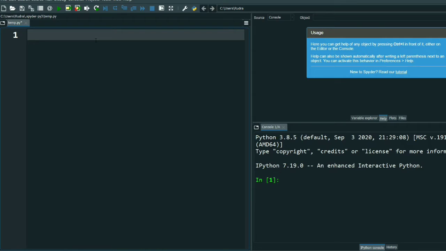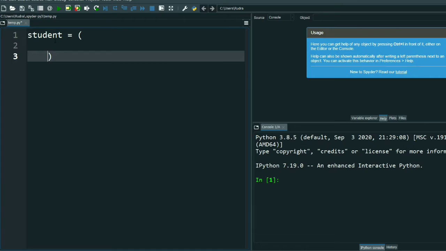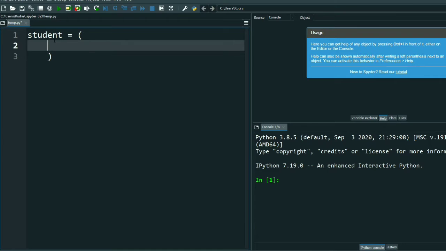So now I will show you an example. Suppose I write here student. See, I am using a bracket, first bracket. If you don't use it, then also it's not a problem, but I am using it.